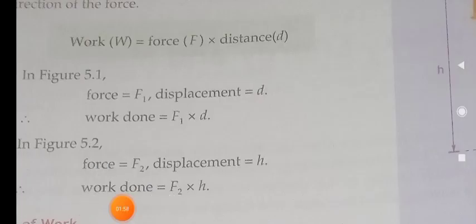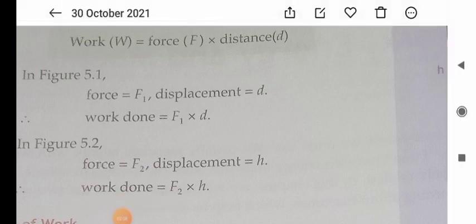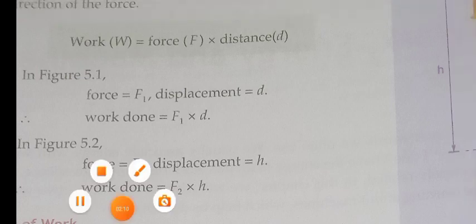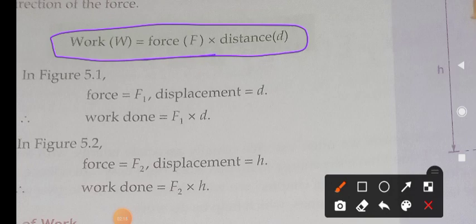In short, work can be calculated by the product of force and distance. So work is equal to force into distance, and the distance may be either distance or displacement.